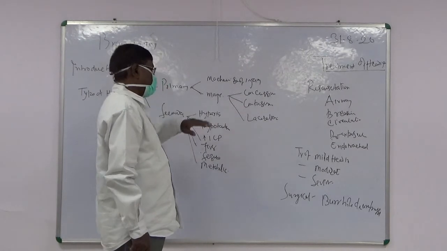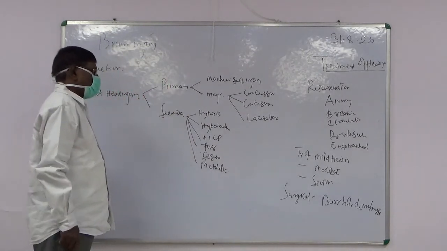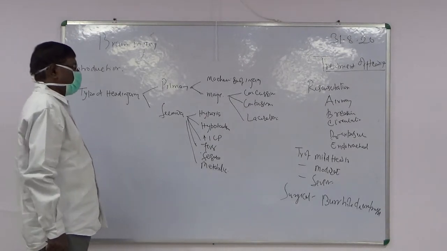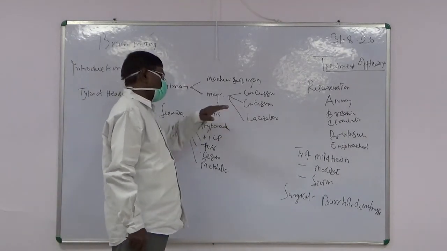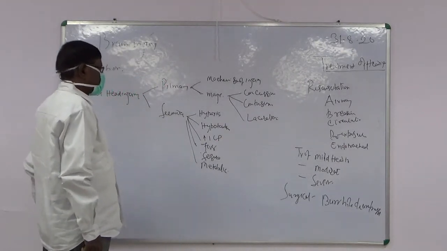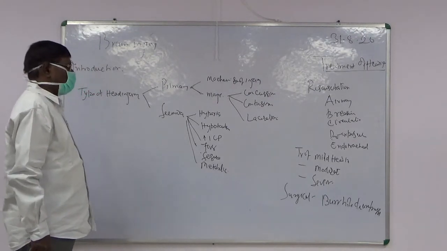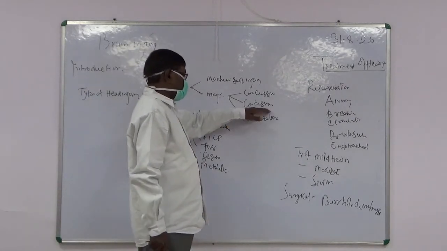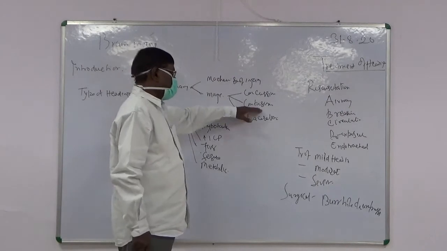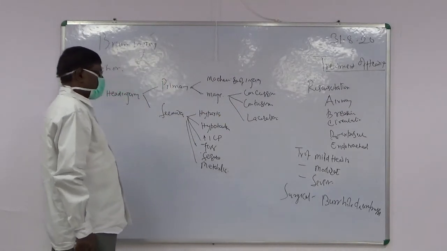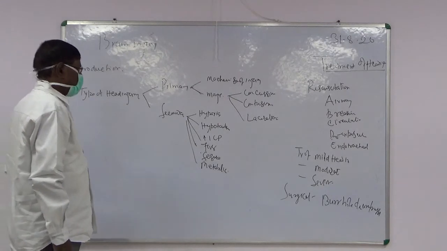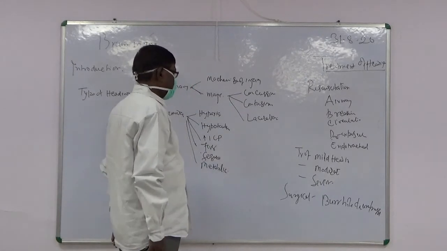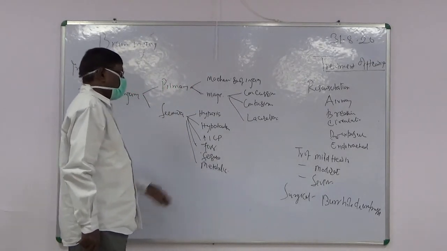The recovery period is longer than with concussion because the contusion causes tearing of the blood vessels and of the axon. So contusion takes time for recovery of consciousness, and it may remain for weeks or even days. And so there is sequelae. Sometimes the patient recovers completely from the contusion, but sometimes it leaves sequelae, such as seizures and other things, and the patient will have focal signs. So contusion is more severe than concussion.